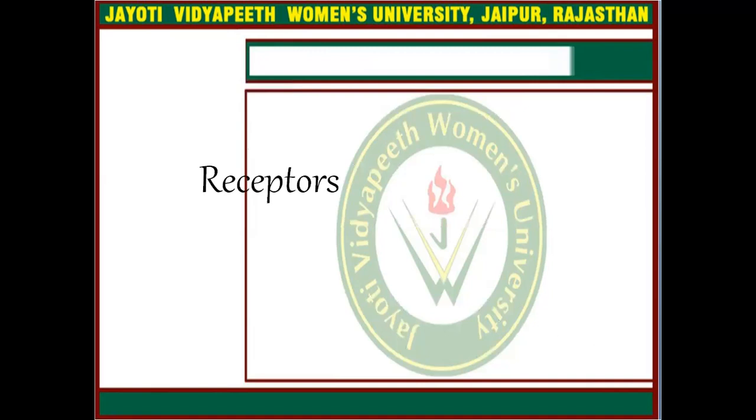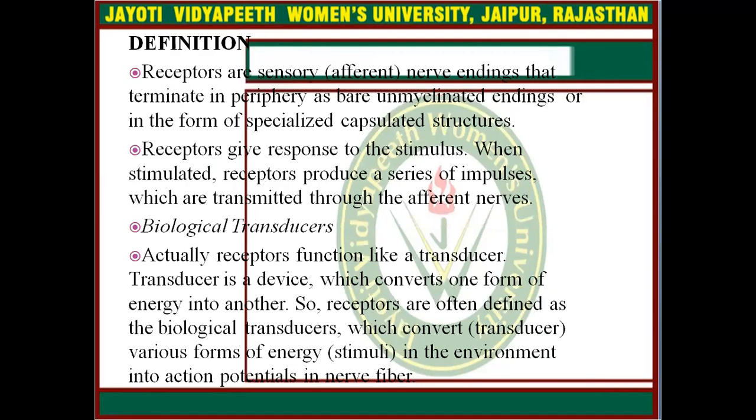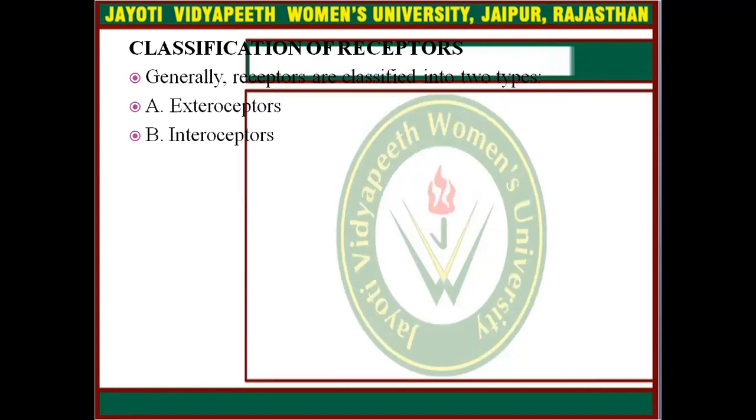Now come to the receptors. Receptors are sensory nerve endings that terminate in periphery as bare unmyelinated endings or in the form of specialized capsulated structures. Receptors give response to the stimulus. When stimulated, receptors produce a series of impulses which are transmitted through the afferent nerves. They are biological transducers, and actually a receptor functions like a transducer. If we go for the classification of receptors, they are divided into two types. First is exteroceptors, second is interoceptors.